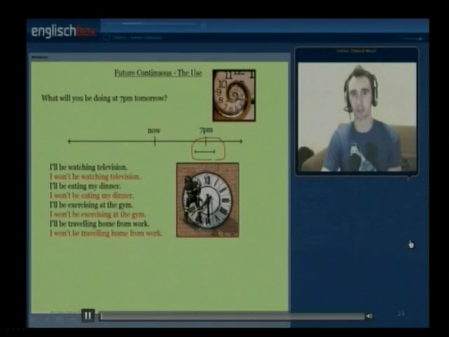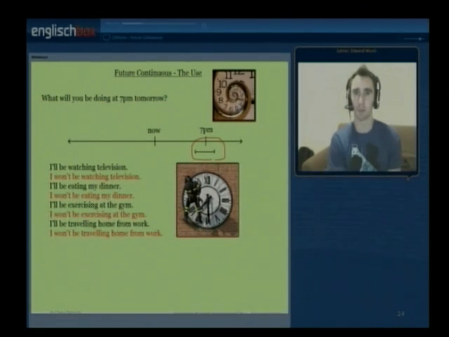We've looked at the structure. What about the use? When do we use this tense? If you look at the question, what will you be doing at 7 p.m. tomorrow? Underneath, we have some examples of some possible responses or possible answers to this question, both in positive and in negative. In positive, I'll be watching television. I'll be eating dinner. I'll be exercising at the gym. I'll be traveling home from work.